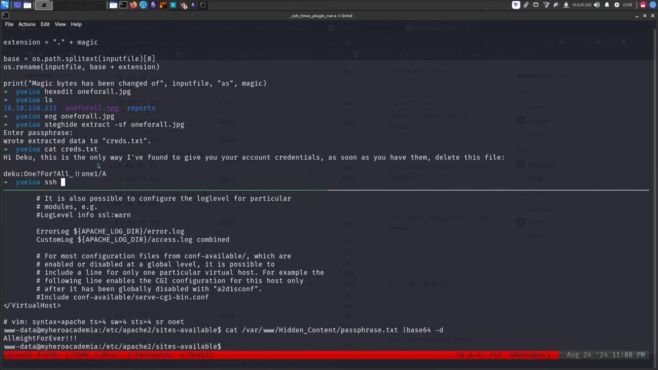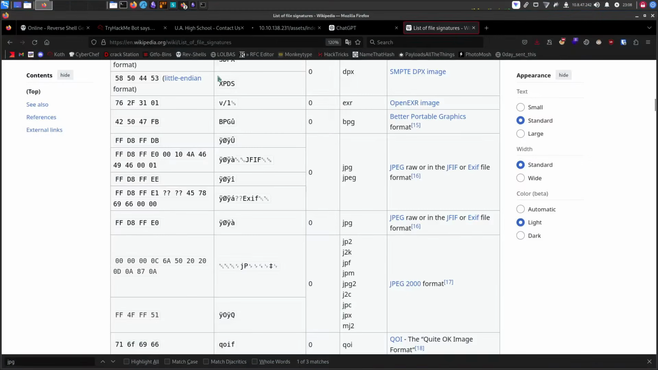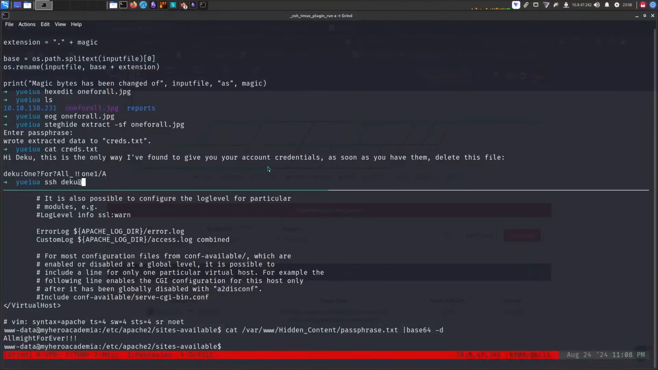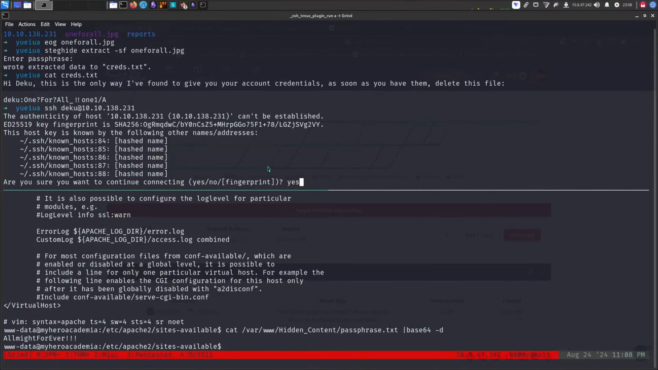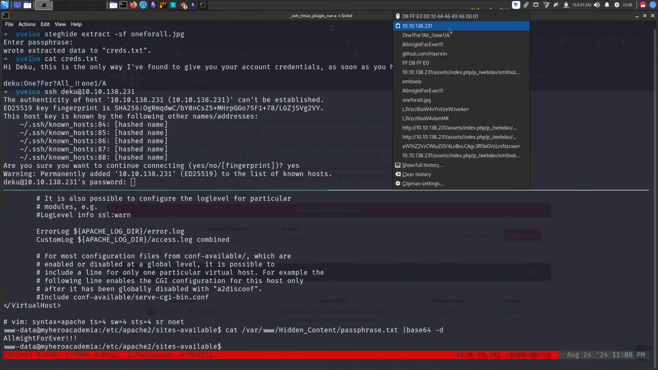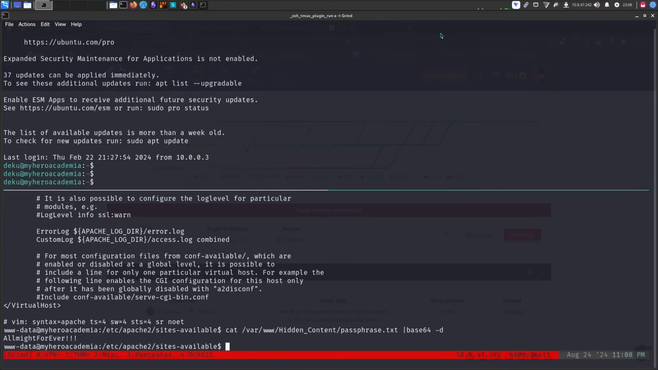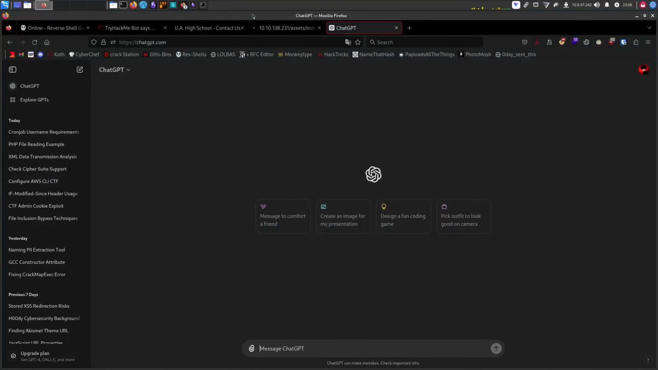We can just SSH into Deku actually, so we don't have to go through that. There we go. Yes. Let me copy them once again. There we go. Now we are Deku user, but now let's take a look at ChatGPT and let's see.